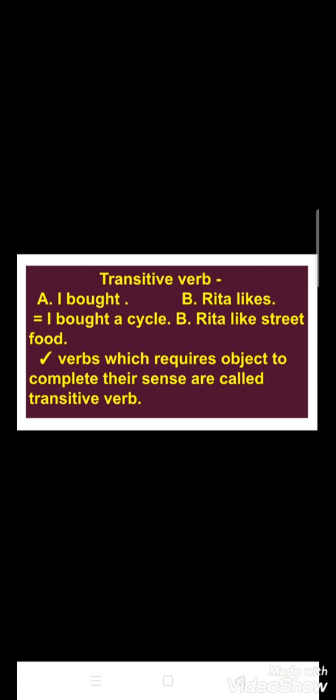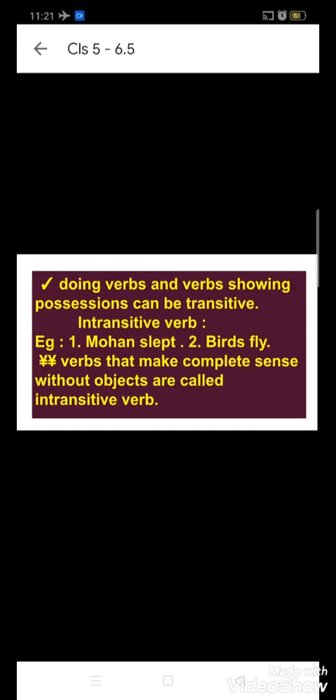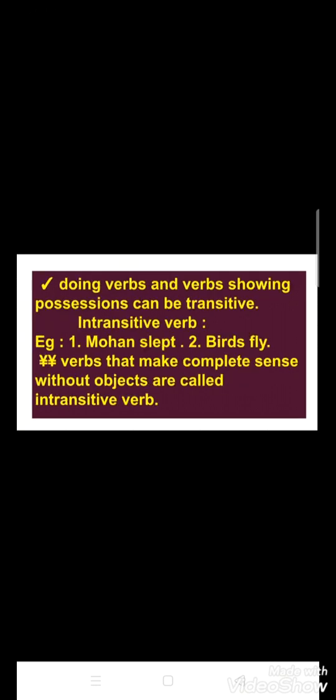Therefore, the verbs mentioned in the first case require objects in order to complete their meanings, and these are called transitive verbs. Transitive verbs are verbs which require an object to complete their sense. Doing words and verbs showing position can be transitive verbs.